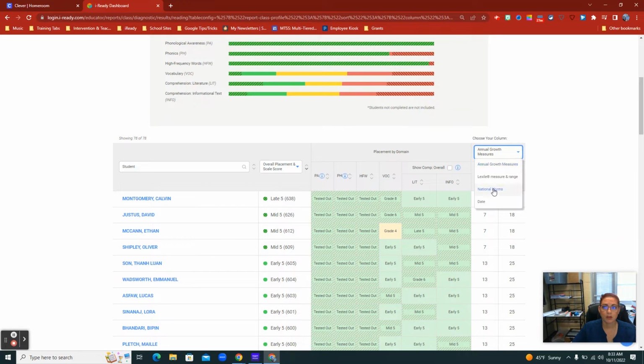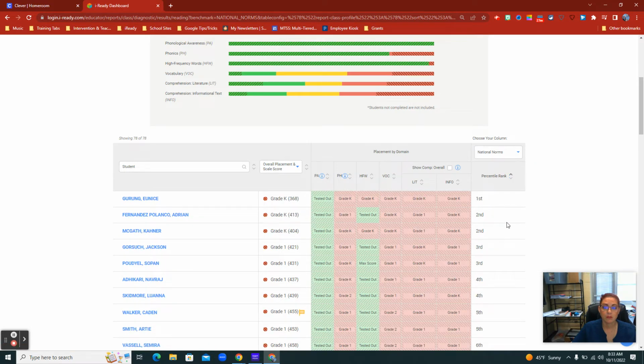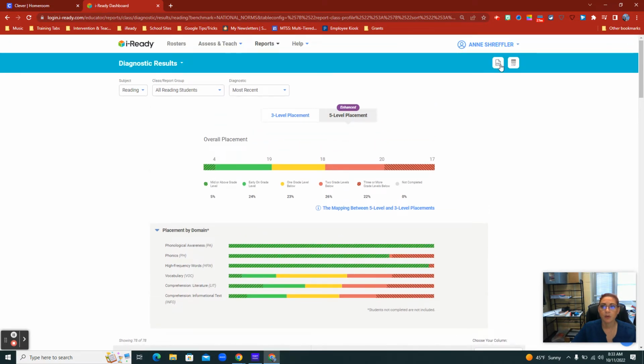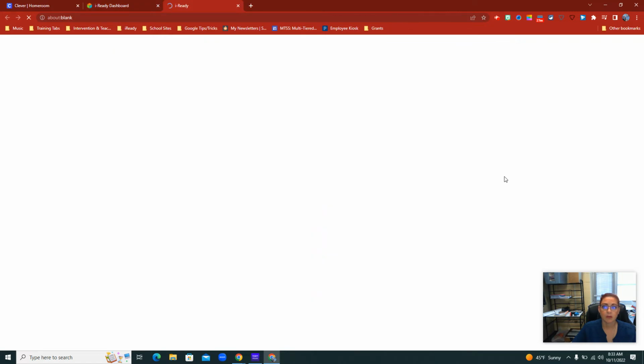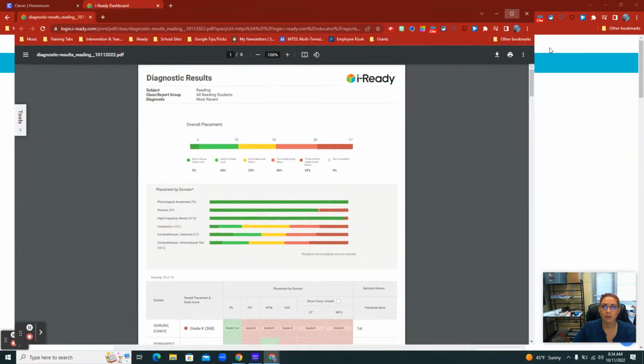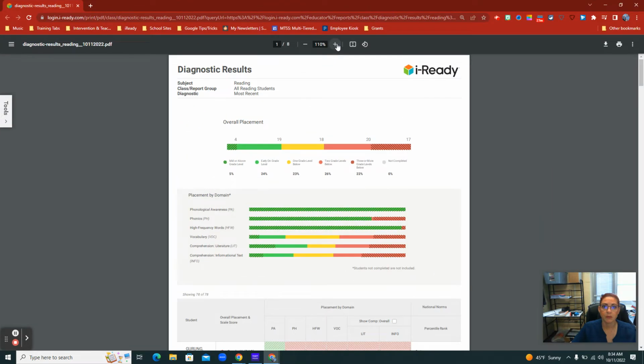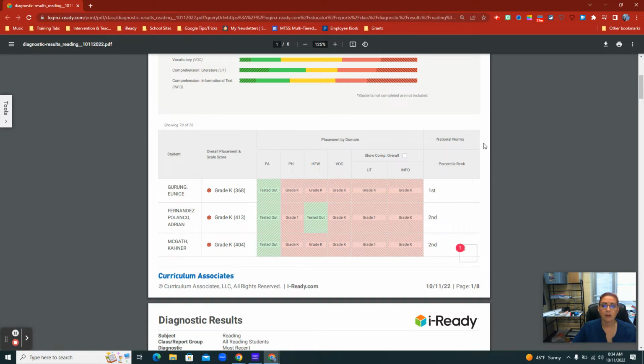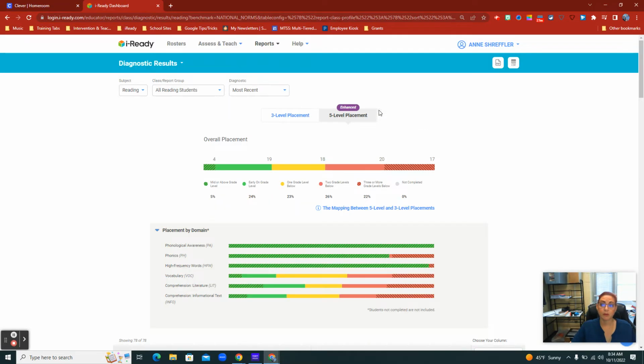We want to change here to go to national norms. And we're going to put it in the order from tier 3 to tier 1, which is first to 99th percentile. At this point, I'm going to PDF this so I can go back and forth and create my report groups. For some of you, it might be easier to print that so that you can write on it. And if not, I always drag this down to make it its own window, make it a little bigger for me to read, and then I can toggle between my windows.